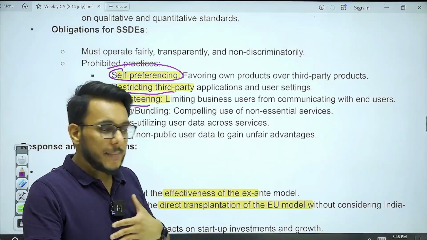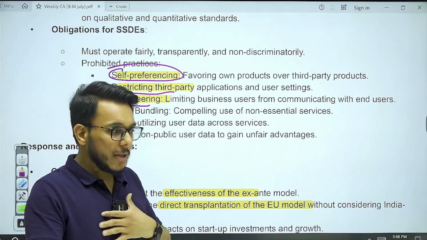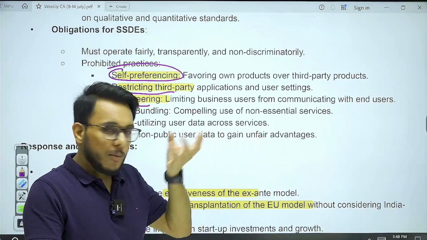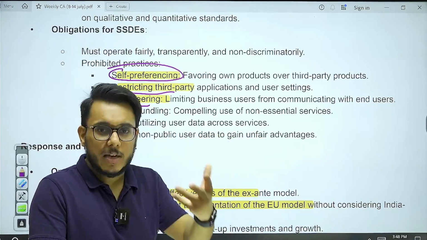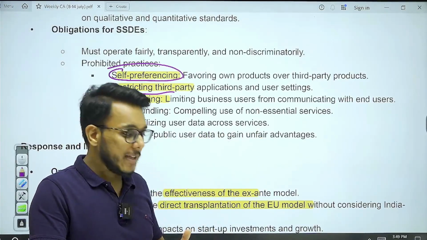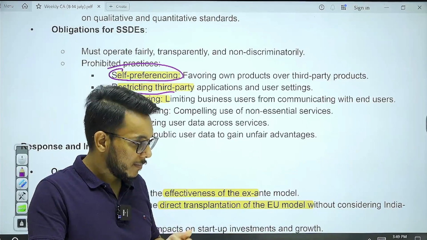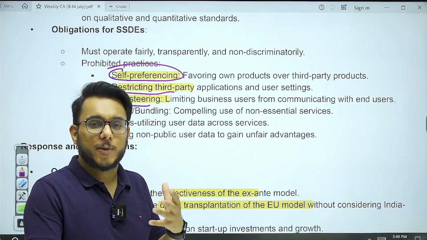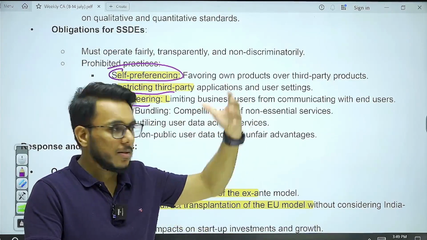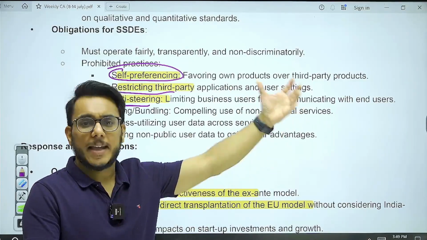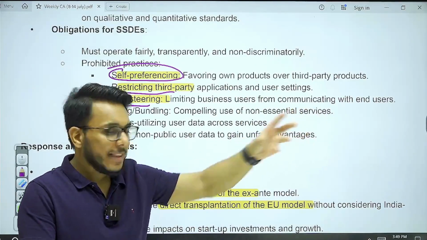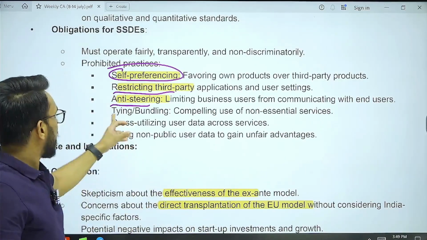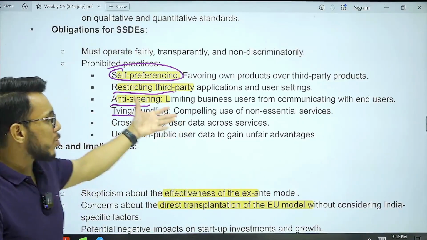For example, suppose I take a service from a software company, and through that service I am serving other people. Suppose I want to stream some video, and for that I am taking bandwidth, or a learning management system, from some other company. If they don't tell me who my actual users are, that is not allowed. Next, tying and bundling: compelling use of non-essential services.